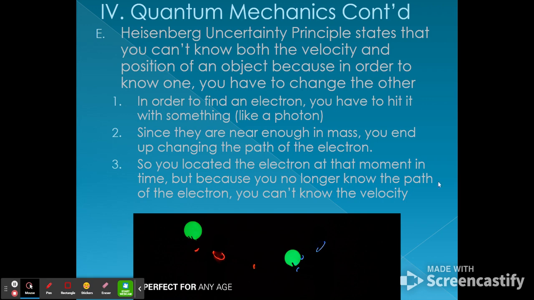It's like playing dodgeball in the dark, although without glow-in-the-dark stuff to help you identify. If you hit somebody with the ball, you can hear it, you know where they're at that moment, but you can rest assured that they're probably not going to stand still to be hit by another ball. So they've moved. So you knew something about the position at that point in time, but you didn't know about their motion afterwards or what happened to